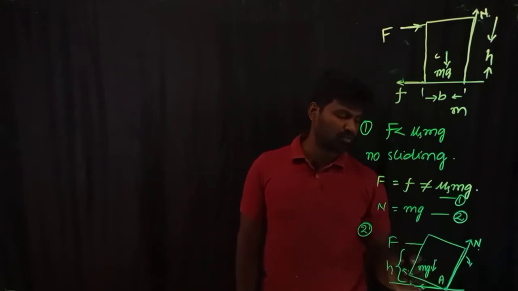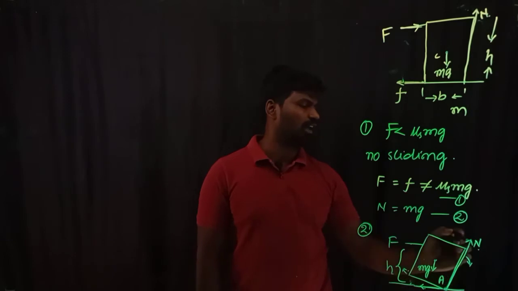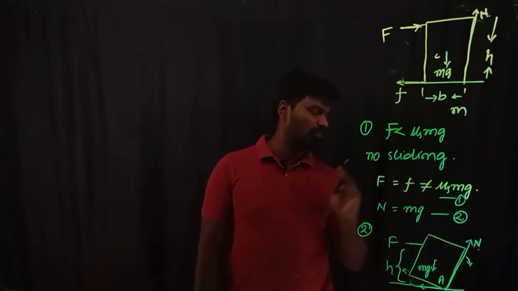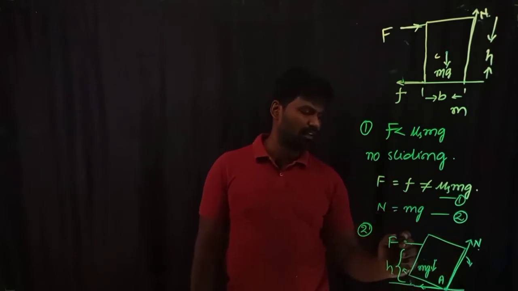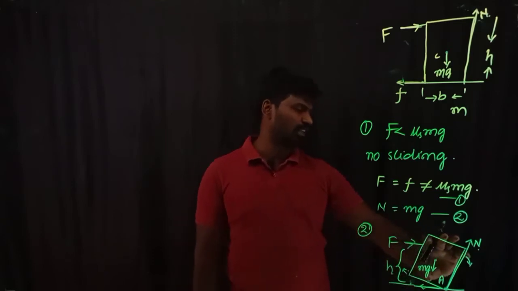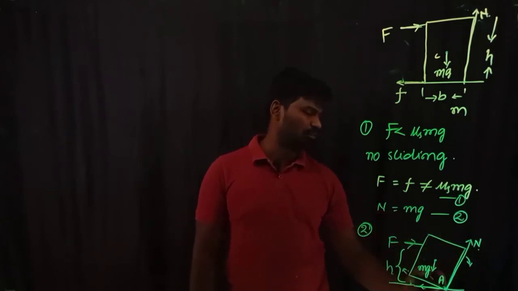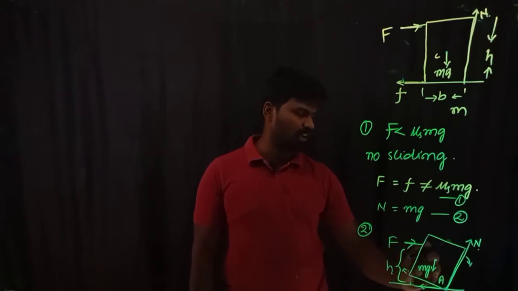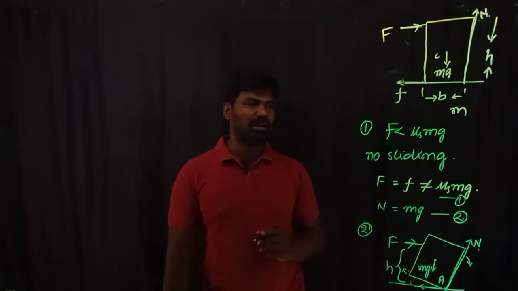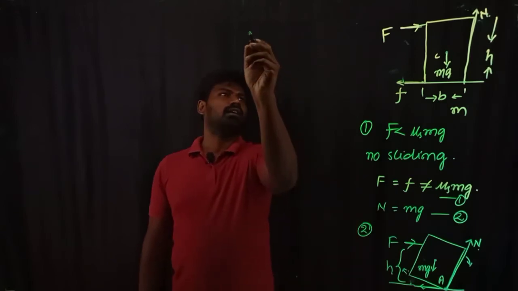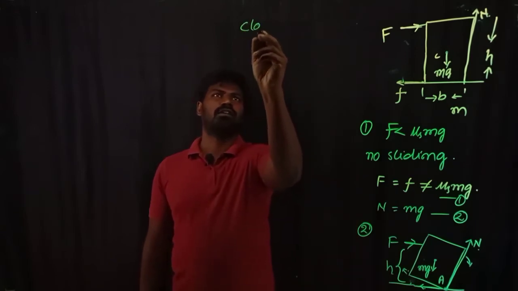The torque due to the normal reaction is also 0. The only forces producing torque here are the applied force and the gravitational force. The applied force produces clockwise torque with respect to point A, and the gravitational force produces counterclockwise torque with respect to A.